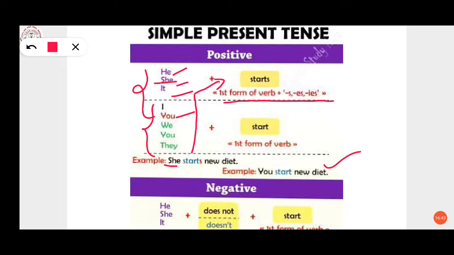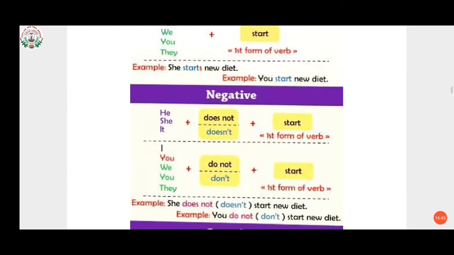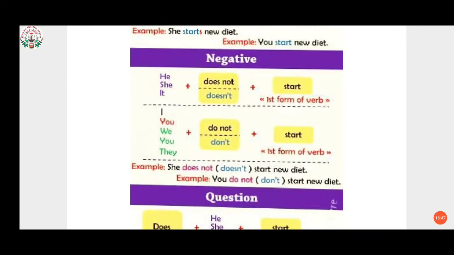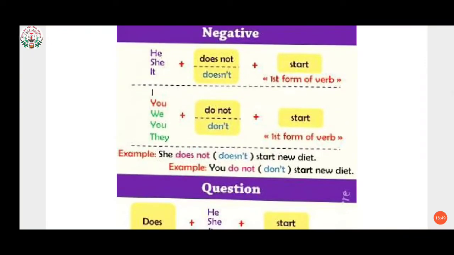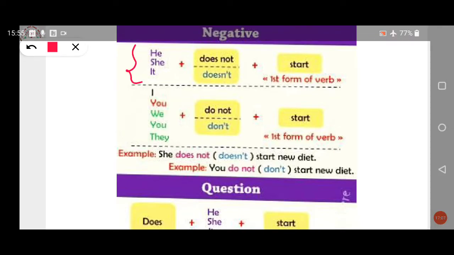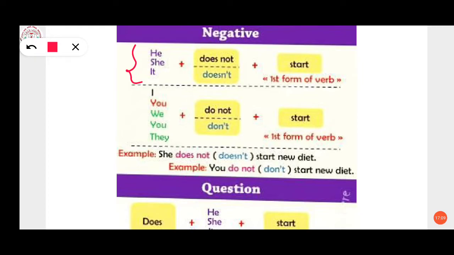After this positive, let's come to the formation of negative sentence. Negative sentence, students, means what? Wherever you use not, that sentence becomes a negative sentence. Here the first one given is he, she or it: he, she doesn't, we can use it, doesn't plus start.